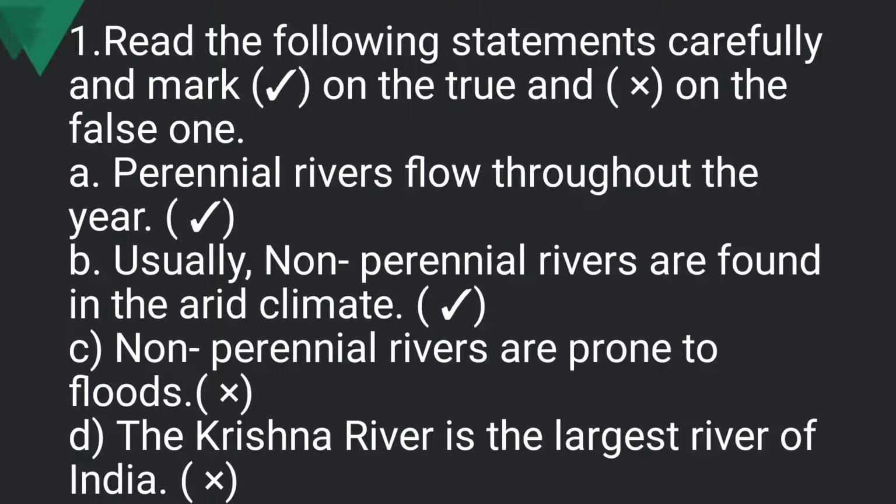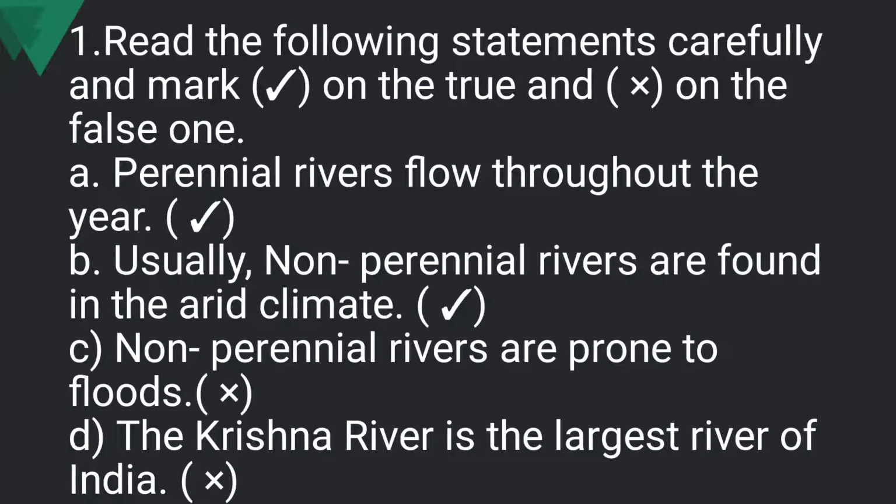Moving on to the next exercise, we have, read the following statements carefully and mark tick on the true and wrong on the false one. So here we have to read the sentences very carefully and find out which statements are true and which statements are false. So number one, we have, perennial rivers flow throughout the year. Yes, this is true, as we already know that perennial rivers have the continuous flow throughout the year. So this is the correct statement.